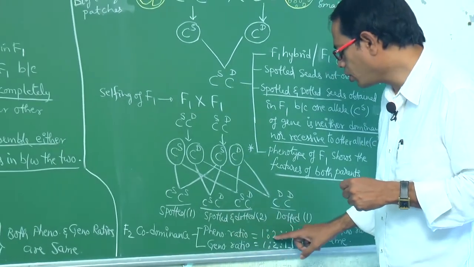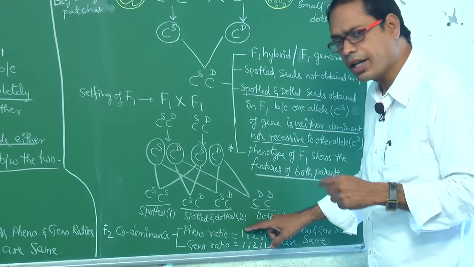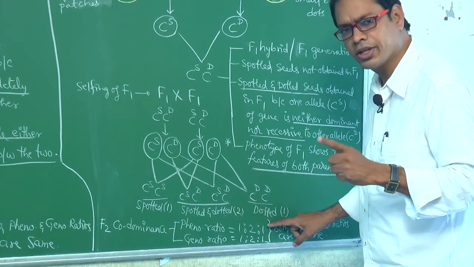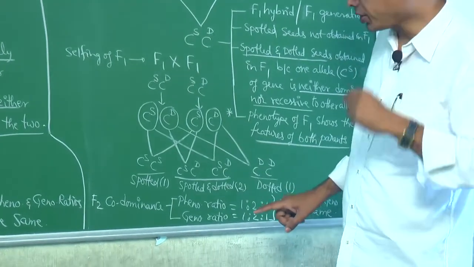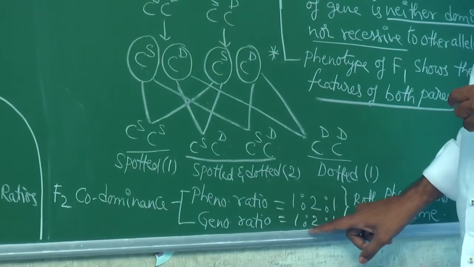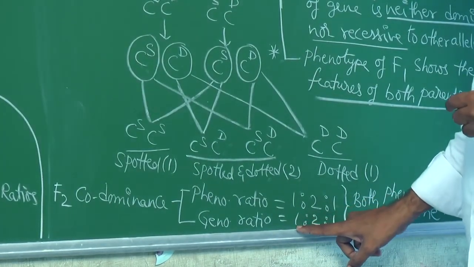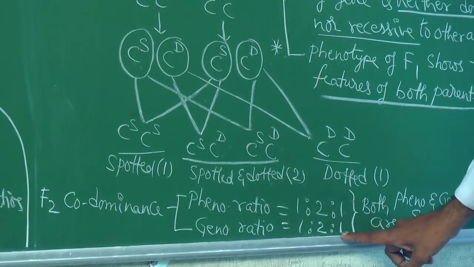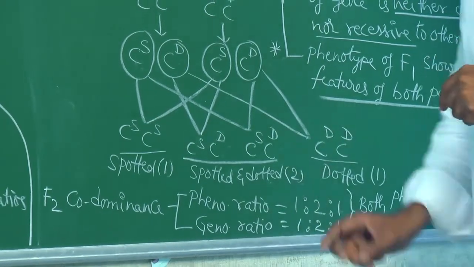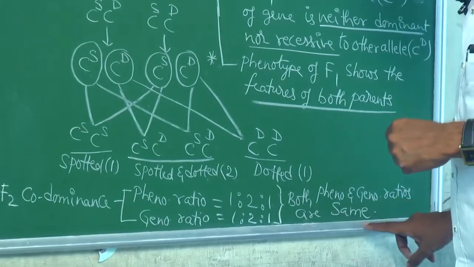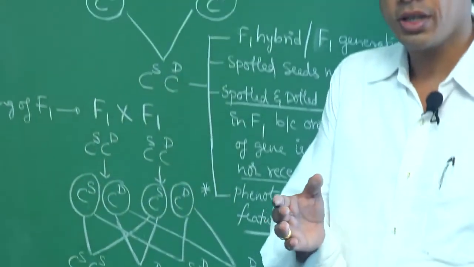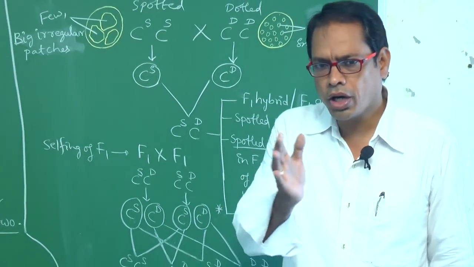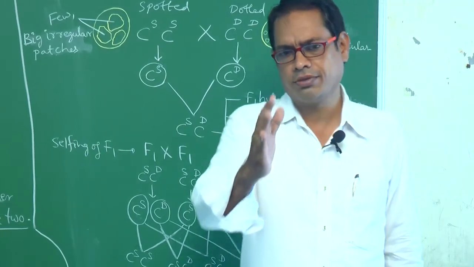Phenotypic ratio is 1:2:1. That is, one plant is spotted, two plants are spotted and dotted, one plant is dotted. Next, genotypic ratio is 1:2:1. This one means CSCS, this 2 means CSCD, this one means CDCD. That means here also both phenotypic and genotypic ratios are same. So in both incomplete dominance and codominance F2, both phenotypic ratios and genotypic ratios are identical.